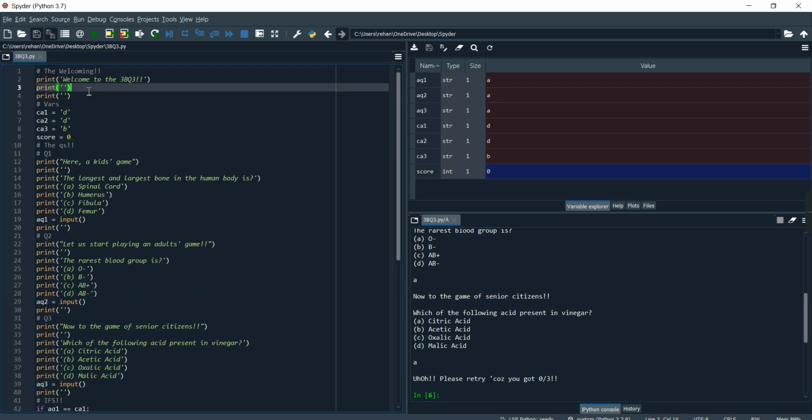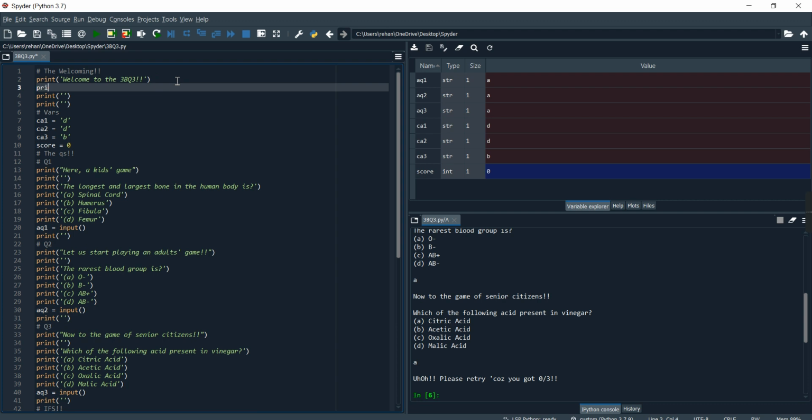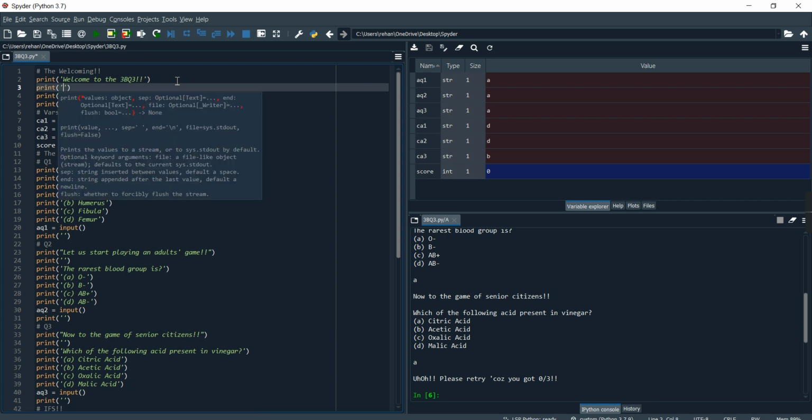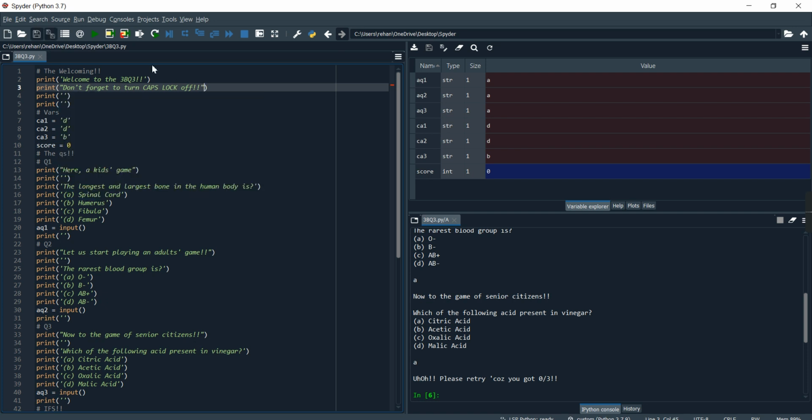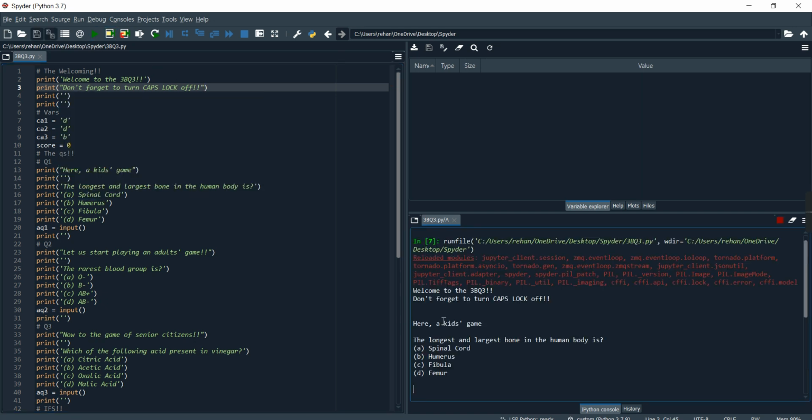Before that, let's warn our players also. This printout: "Don't forget to turn caps lock off." Again, double quotes. I hate this. Okay, let's save it and rerun it. Now we're going to be getting 1 correct. So don't forget to turn the caps lock off.